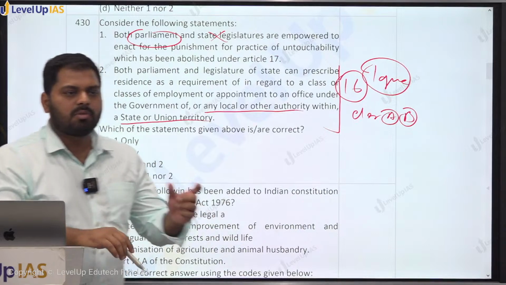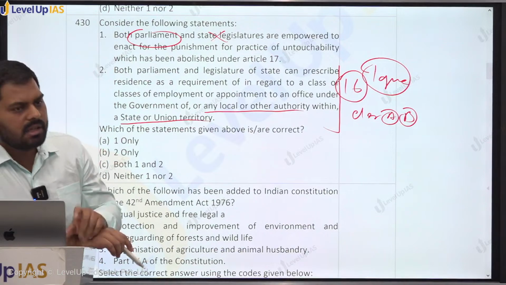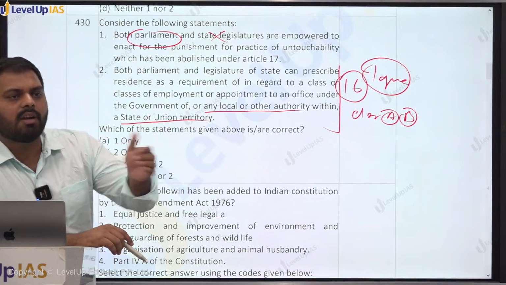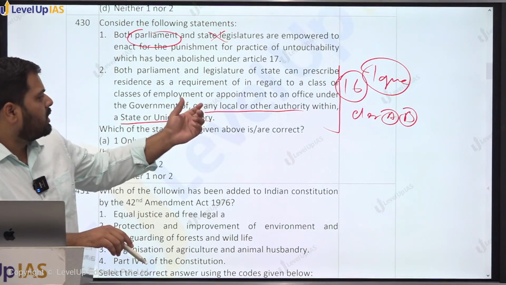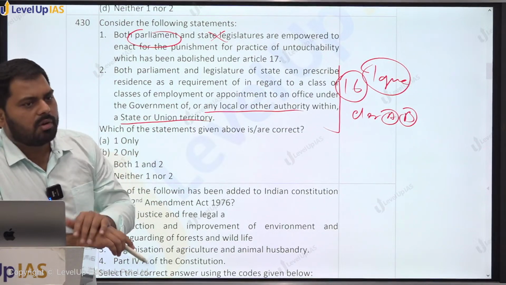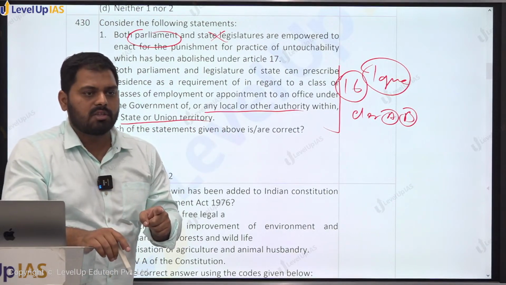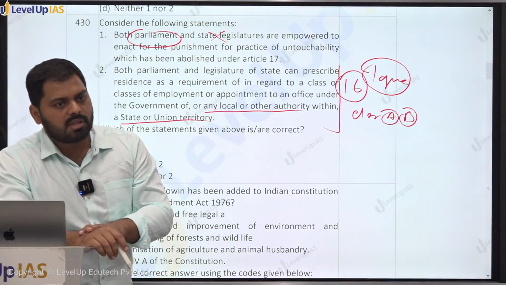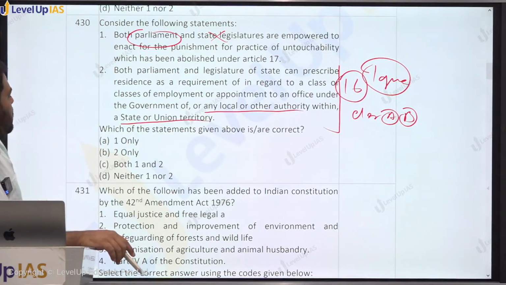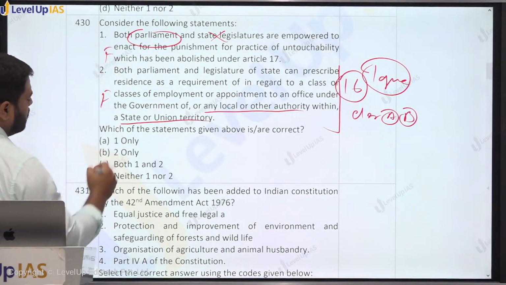Class A and class B jobs में residence based reservation has been abolished. It is applicable in class C, D jobs because there you need to work at the local level. There is direct public dealing. So residence in that particular state becomes very essential for the fulfillment of their duty. But it is the Parliament that has the power to make law regarding all those residence-based reservations. It is not the legislature of the state. This is specifically mentioned under Article 16 itself, right? ठीक है? तो question 430 का both the statements are false. Answer is D.